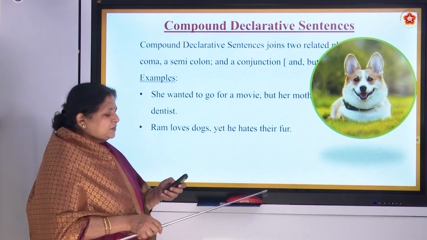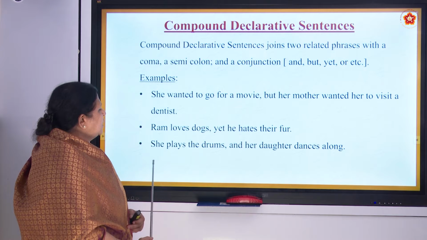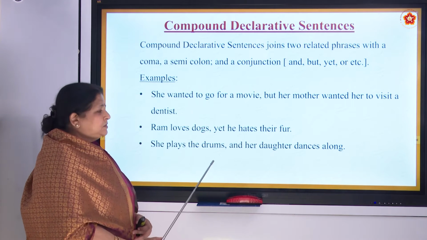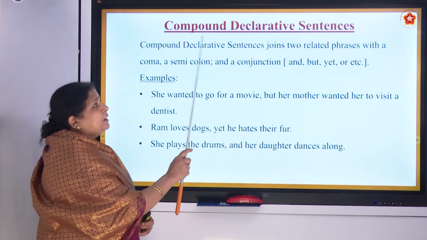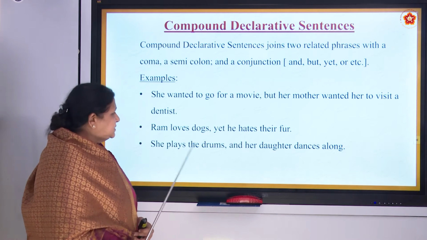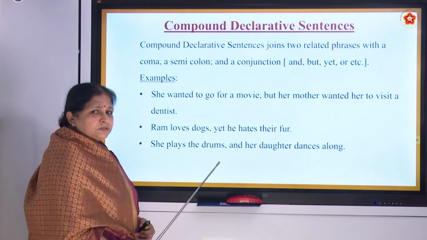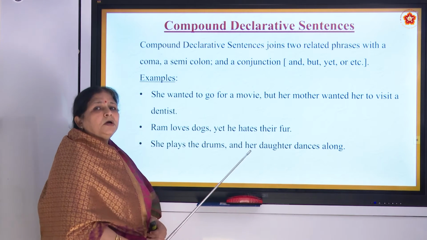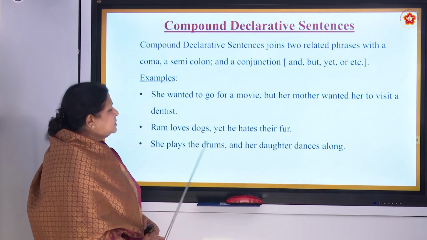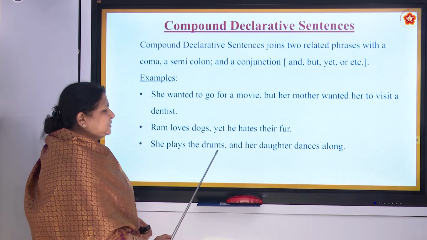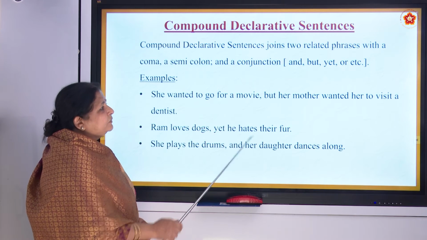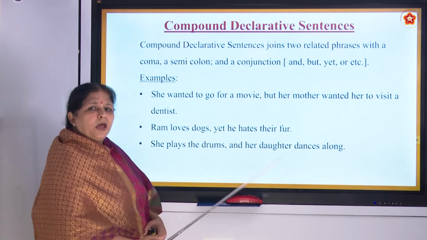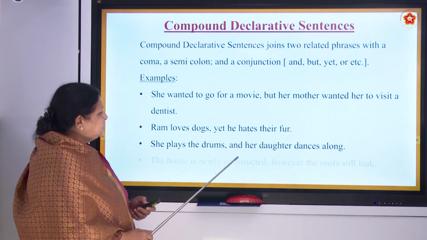That's not good, right? So, she plays the drums. That is one complete sentence. Now, why is it coming in compound declarative sentence? That is the reason. It's a complete sentence. Her daughter dances along. So, she plays the drums, comma, and her daughter also dances along.